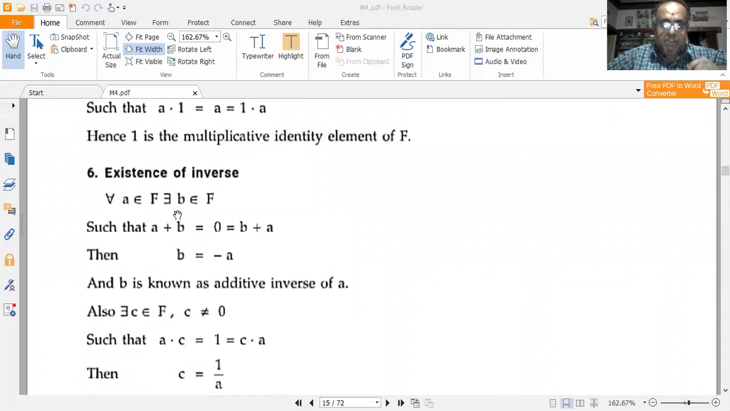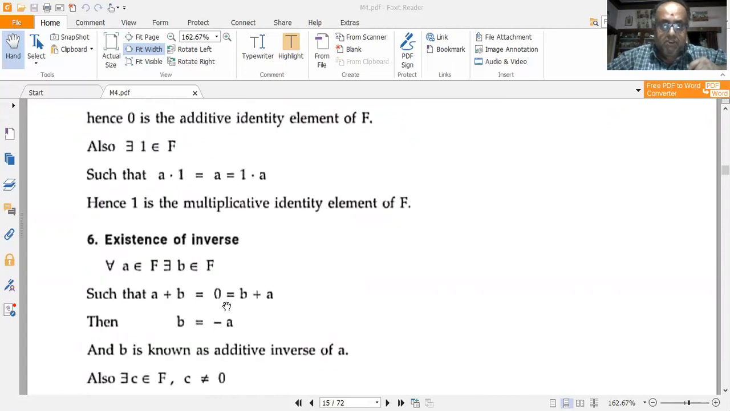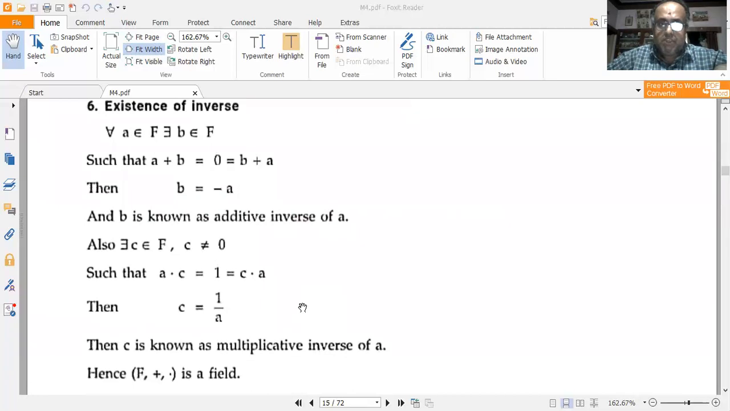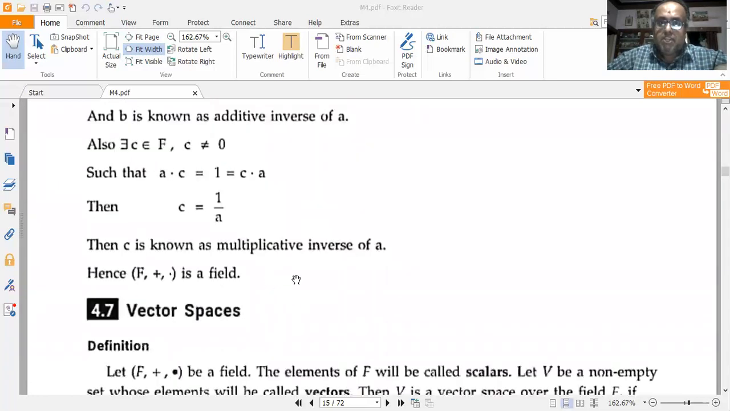Now coming to the sixth property, existence of inverse. So for a belonging to F, there exists b belonging to F such that a plus b is equal to 0, which is equal to b plus a also. Or I can write b is equal to minus a. So b is known as the additive inverse of a. Now, additive inverse is over. I have to check for the multiplicative inverse. Now, for c belonging to F, such that c is not equal to 0, I have a dot c is equal to 1, which is equal to c dot a. Or c is equal to 1 by a. So c is known as the multiplicative inverse of a.